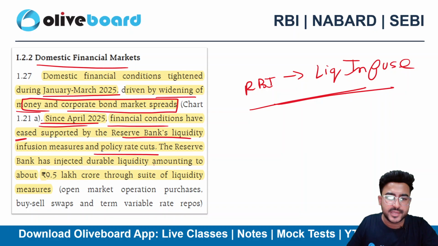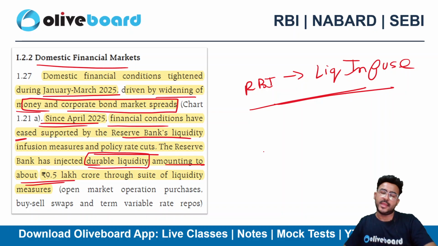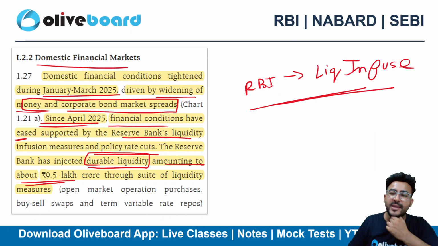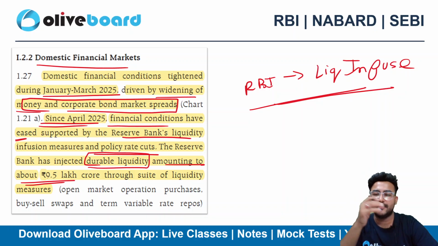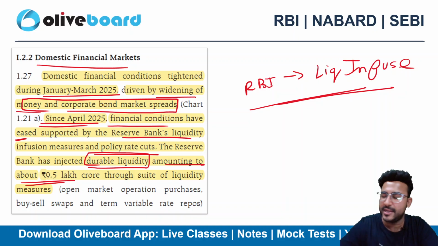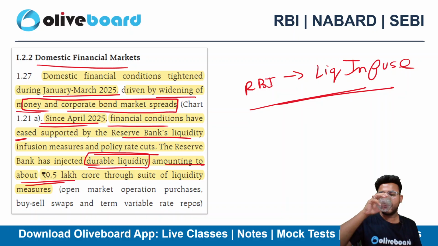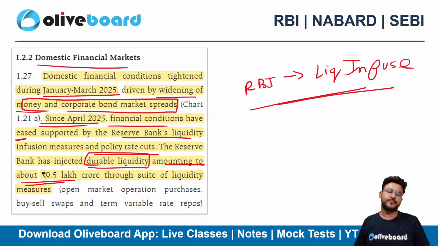The Reserve Bank of India injected durable liquidity amounting to 9.5 lakh crore via liquidity measures. So what is durable liquidity, guys? Can you tell me in the comment section what you understand by durable liquidity?